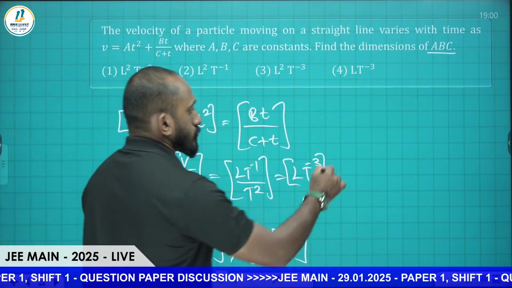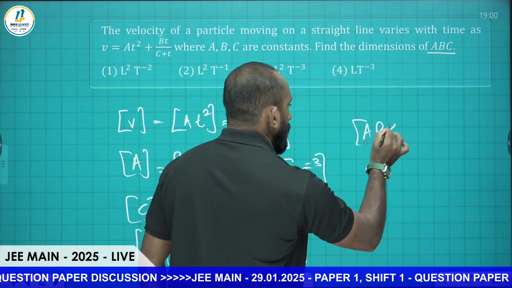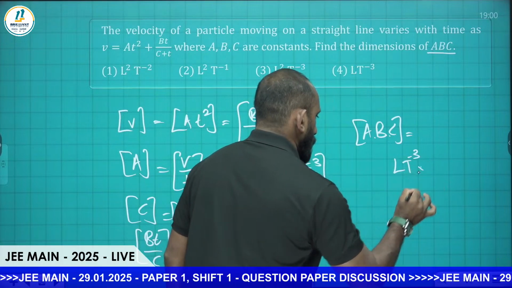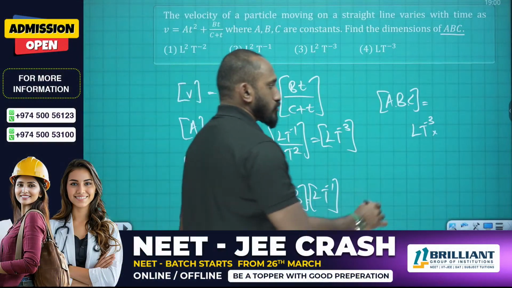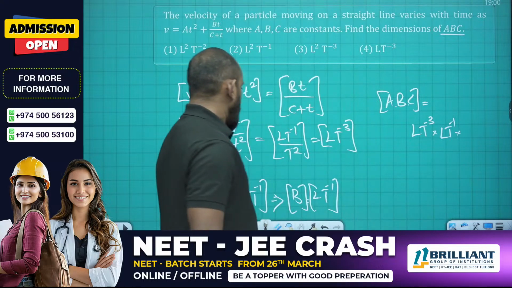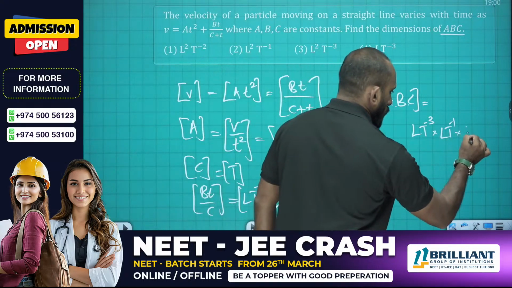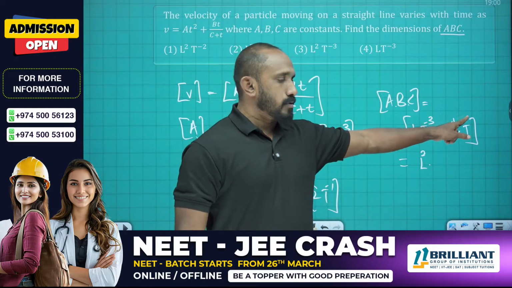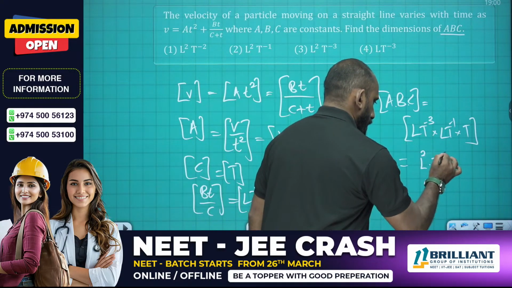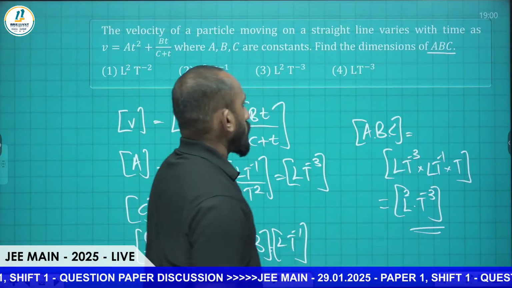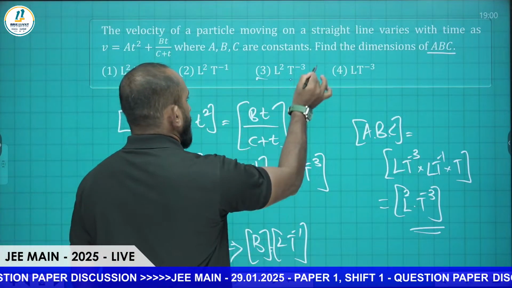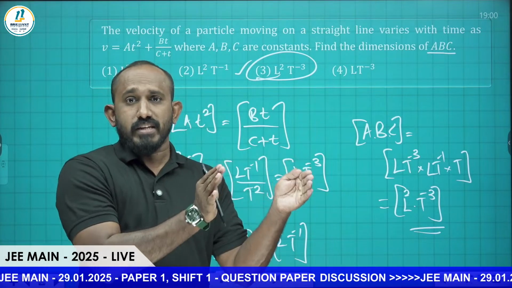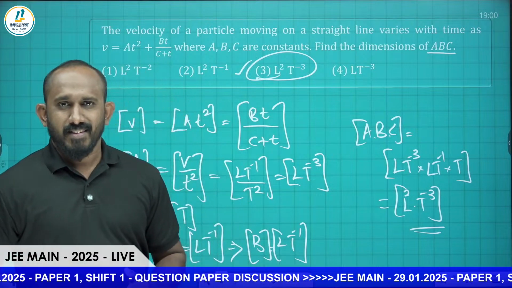Now A into B into C: A is L T raised to minus 3, into B is L T raised to minus 1, into C is simply T. Multiplying all, we get L square and T raised to minus 3, since minus 1 plus 1 is gone. L square T raised to minus 3, so option 3 is the correct answer. Simple dimensions only, the principle of homogeneity: each term of the equation has the same dimensions. Let's see the next question.